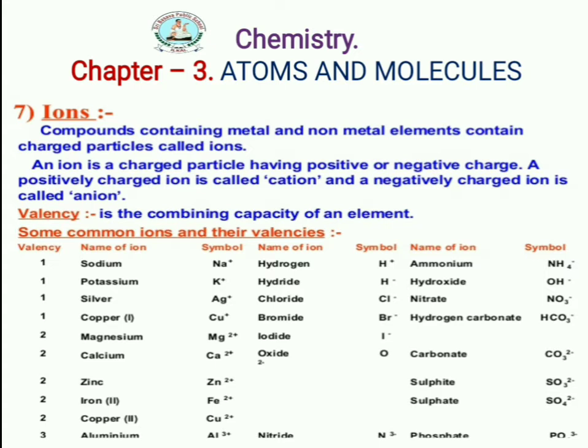So these are examples of valencies of elements of metals, non-metals, and also compounds.